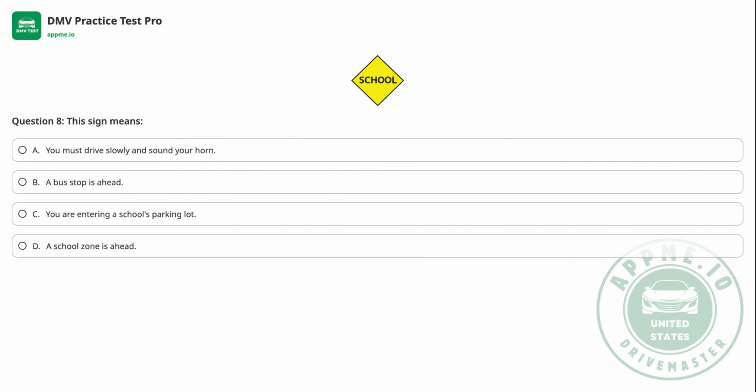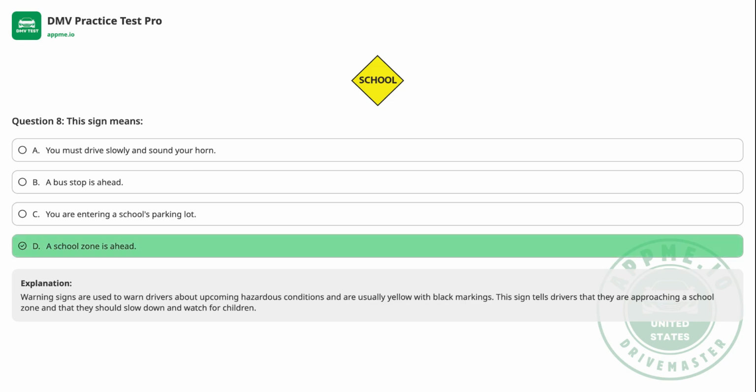Question 8. This sign means A. You must drive slowly and sound your horn. B. A bus stop is ahead. C. You are entering a school's parking lot. D. A school zone is ahead. The correct answer is D.